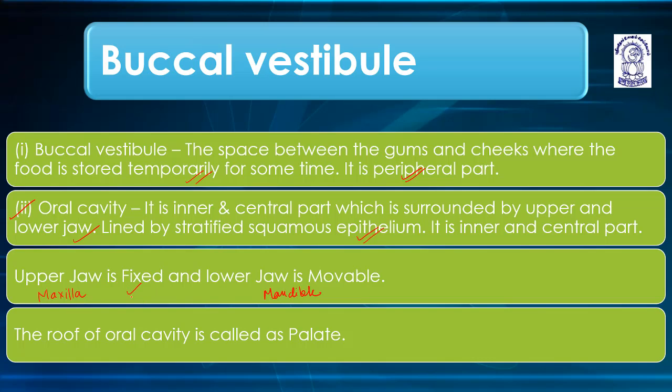The upper jaw, maxilla, is fixed to the cranial bones, the skull, and the lower jaw is movable as it makes the temporomandibular joint, TMJ. So the upper jaw is fixed, which is maxilla, and the lower jaw is movable, which is mandible.